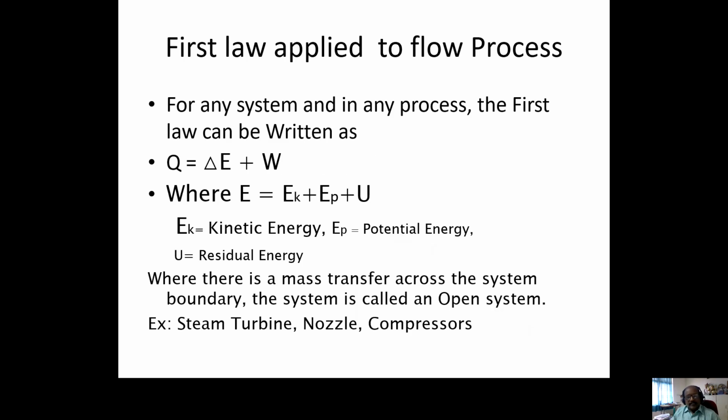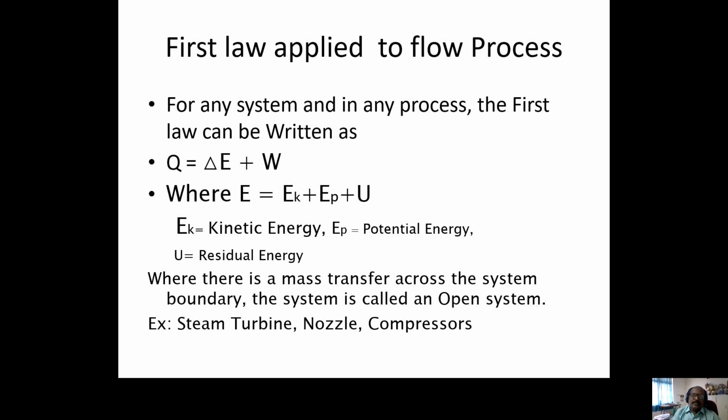Now there is another concept. Till now we have discussed only closed systems. If you go to open systems, the flow process, what is meant by flow process?